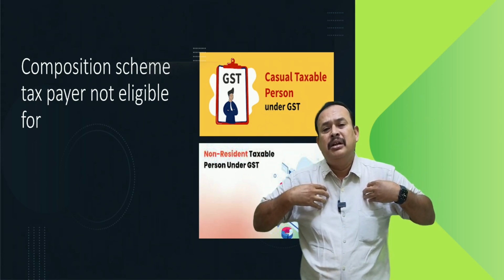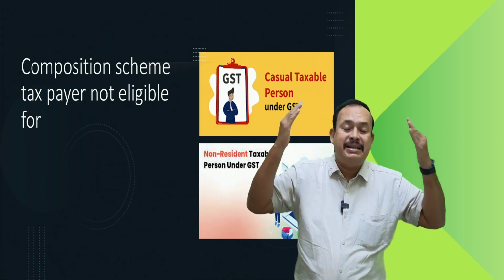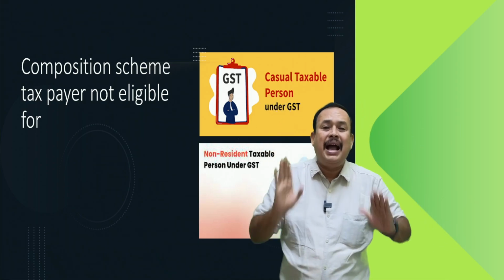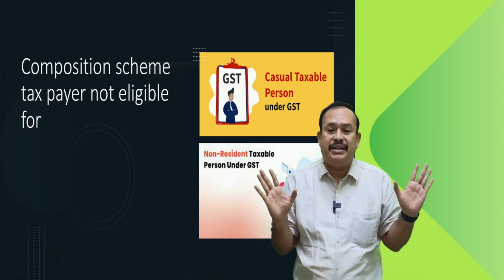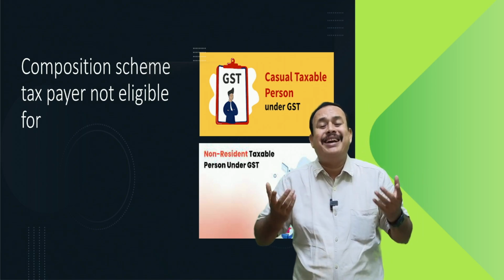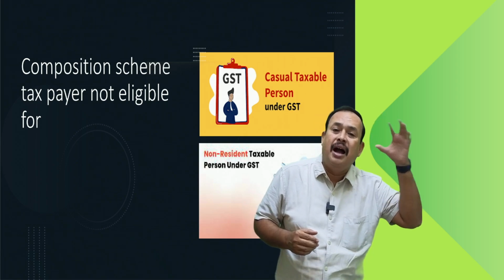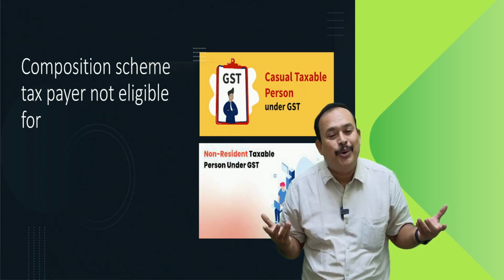For him, registration under GST is mandatory, and he pays tax at normal scheme GST rates. Mr. C of Chennai, who is a casual taxable person in the state of Telangana, is not eligible for composition.